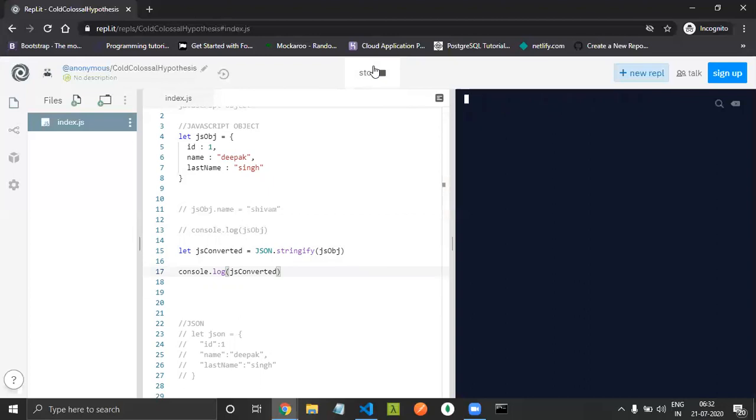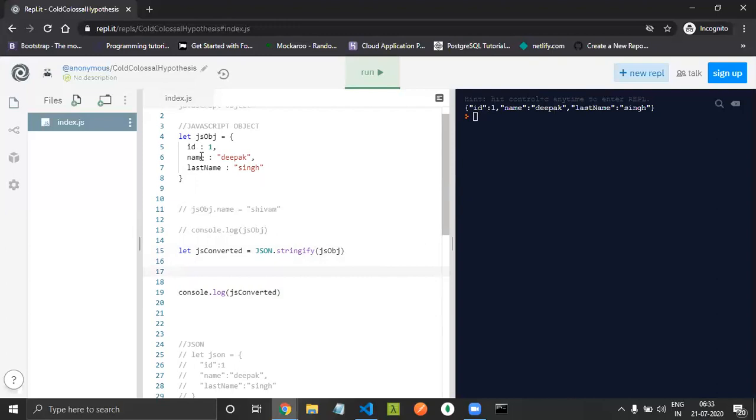As you could see here, in this JavaScript object the keys are not wrapped in a string, while when we convert this JavaScript object to JSON using JSON.stringify, it got wrapped in a string format. You could see here, even the key got wrapped in a string format. Now if you want to get the value of name, how we used to do it in a JavaScript object using dot notation, JS converted dot name, in this way we used to get the value. Let me do it here itself, JavaScript dot name.